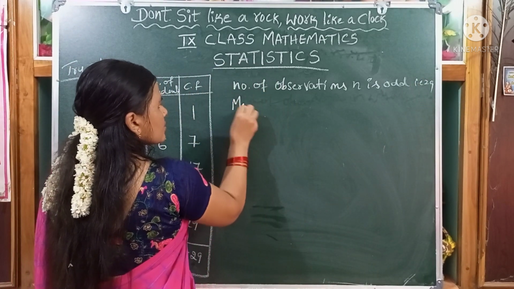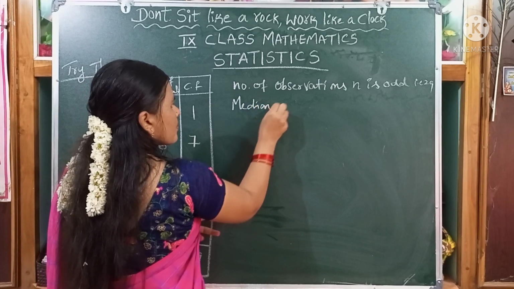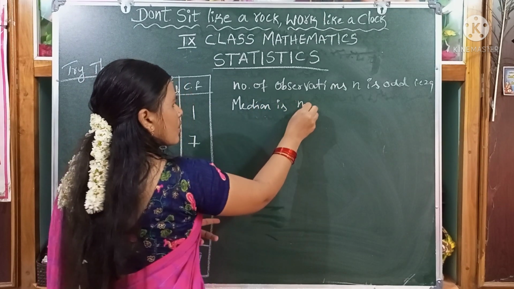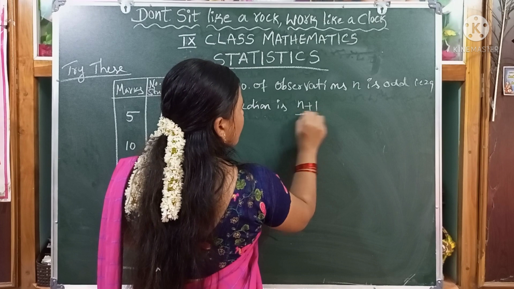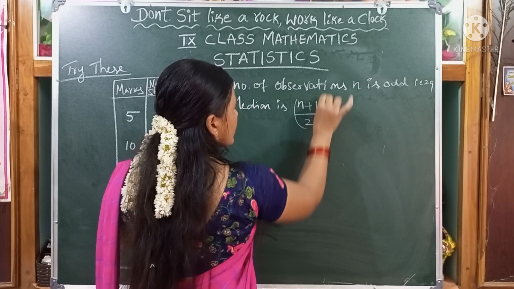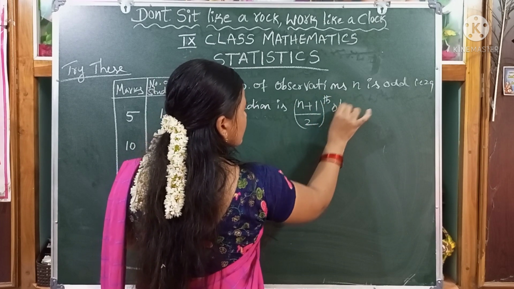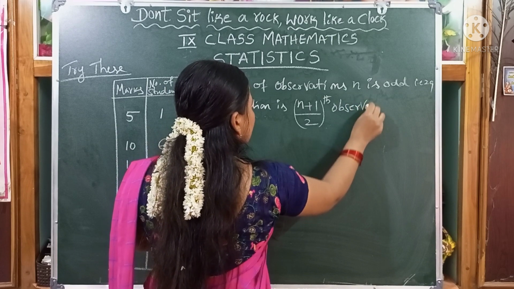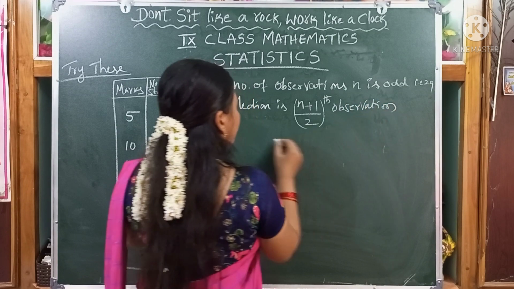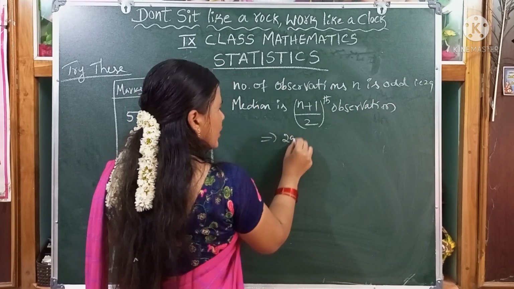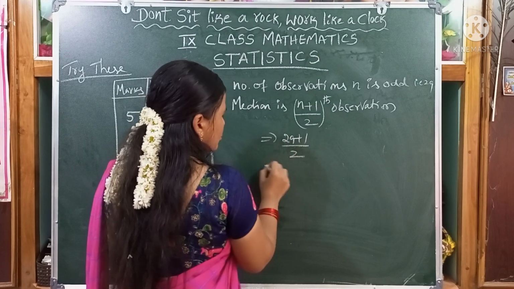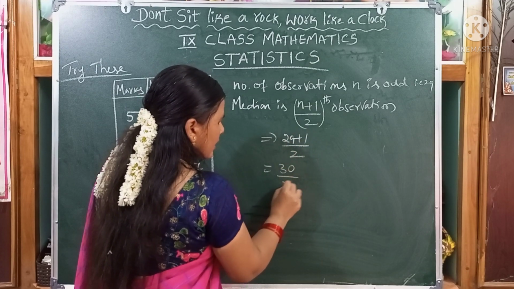So the median is n plus 1 by 2th observation. 29 plus 1 by 2, that is 30 by 2.